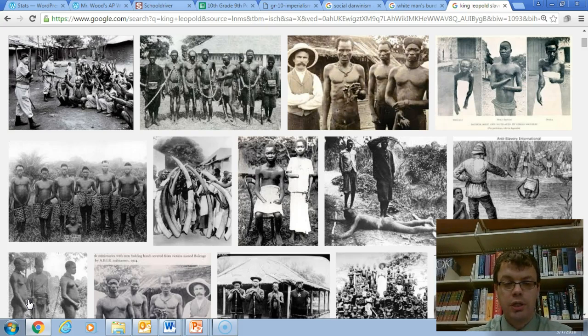And this was done in the Congo, which is a huge section of Africa. And again, one of the biggest reasons why it was possible was the technological differences, the Maxim gun, and other resources like that. I have a brilliant but hard book to read called King Leopold's Ghost if anyone wants to have that.